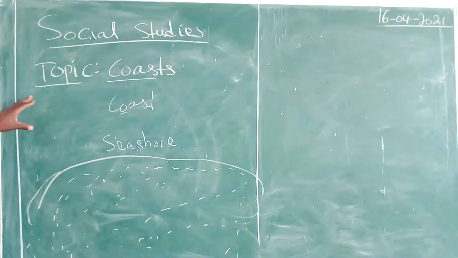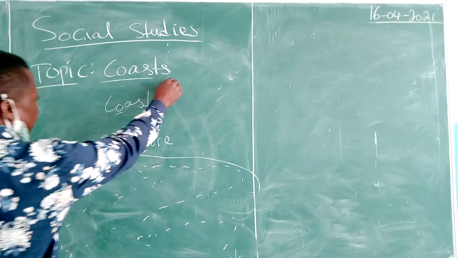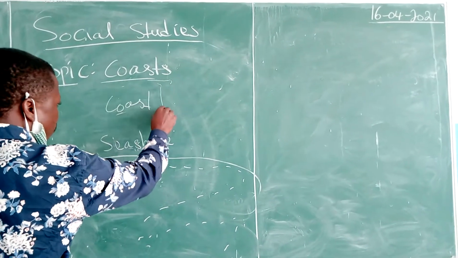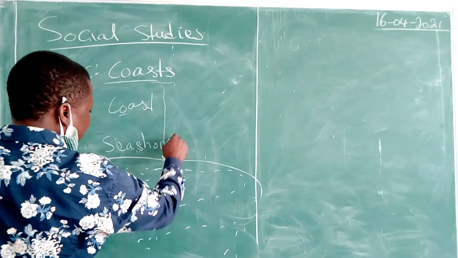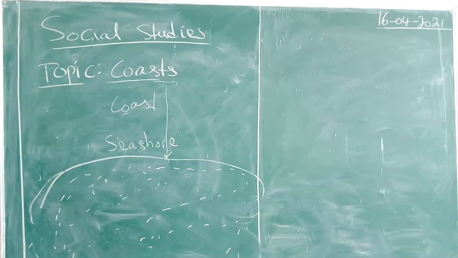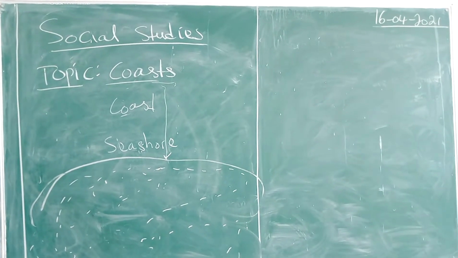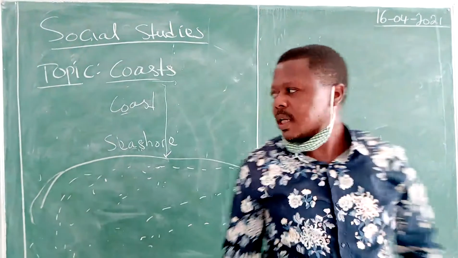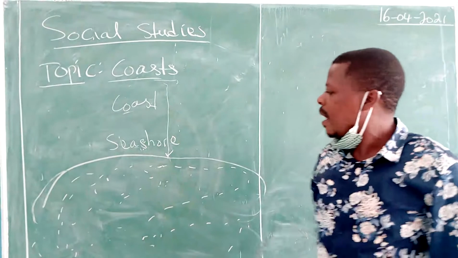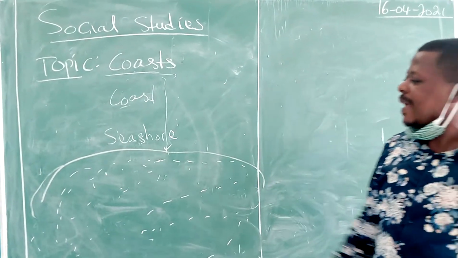A coast is a piece of land that ends at the sea. A piece of land that ends at the sea or at the ocean is called a coast. And while looking at the coast, we are going to look at other words like seashore.